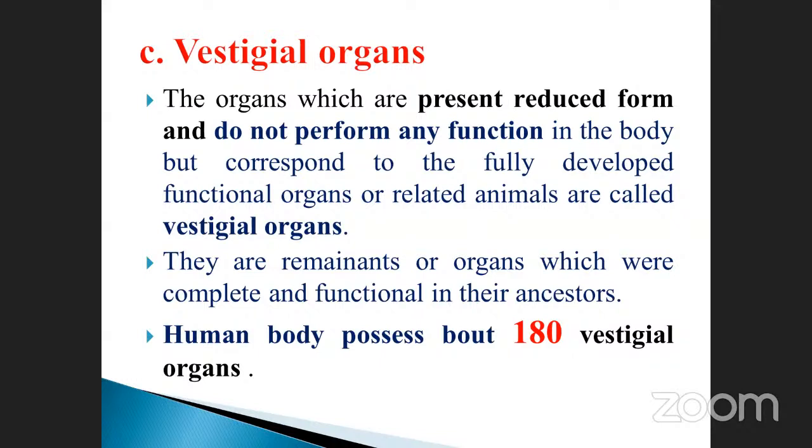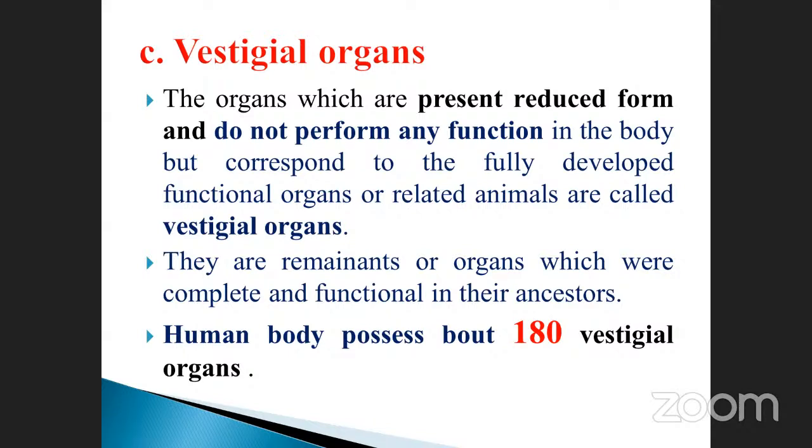But they are fully developed in other animals. Take an example: all the monkeys have tails, isn't it? Some of the monkeys do not have tails. But once upon a time, we also had the tail bone. Nowadays the tail has completely stunted. It is not used.